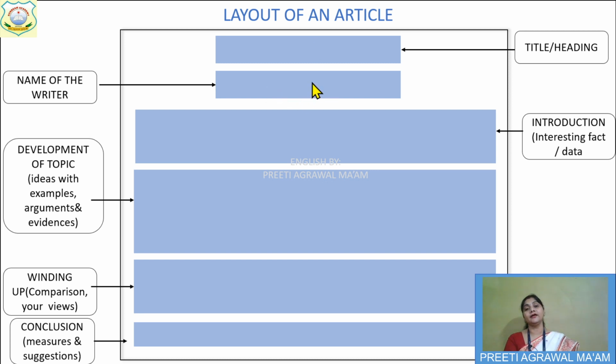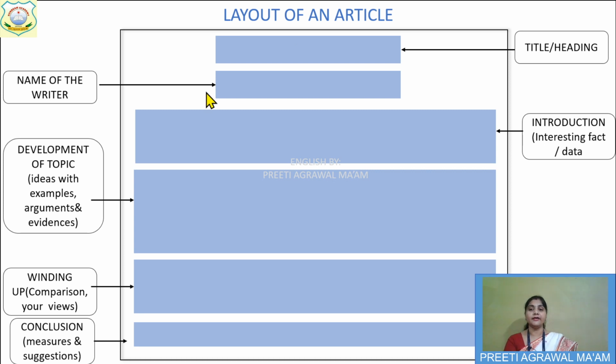You are writing the article, so you can write your name, and your name should be in brackets. You will write by, give a small hyphen, then your name, and this should be in brackets. So both the things you have written in the middle, and this you have written without leaving any line.